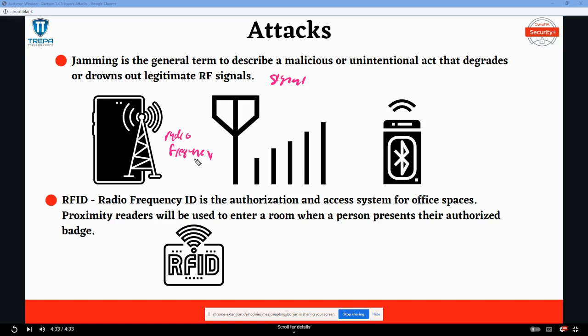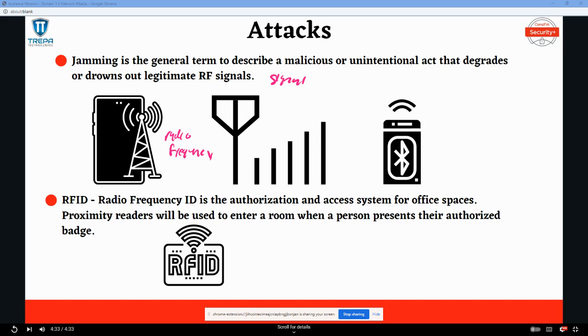So Wi-Fi uses a 2.4 or 5 gigahertz signal. Bluetooth, NFC, and Zigbee all have their own RF channels and frequencies that they use. Even your key fob, which starts your car remotely, is using RF to connect to your car and start that engine. These RF signals and frequencies and channels are usually open to the general public to view. In America, the FCC may control this. With this in mind, attackers can attempt to jam these signals or degrade the performance of these signals in a denial of service attack.